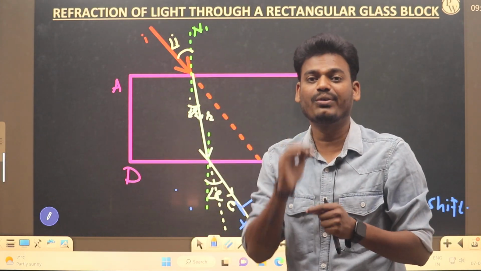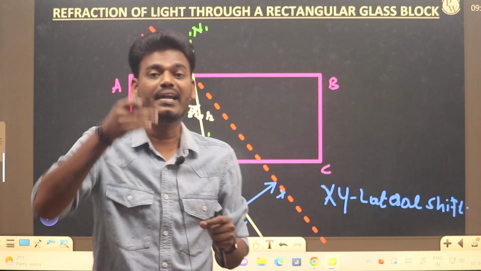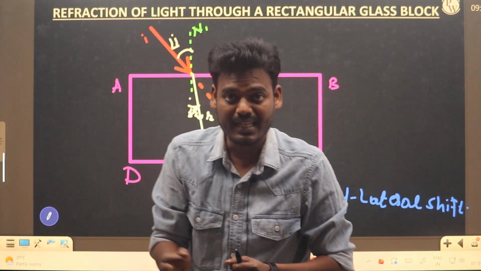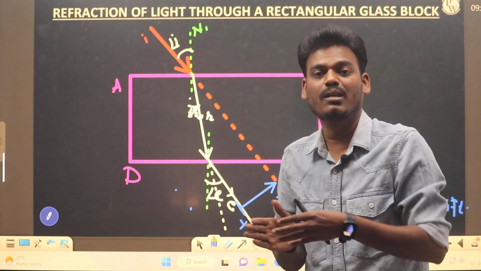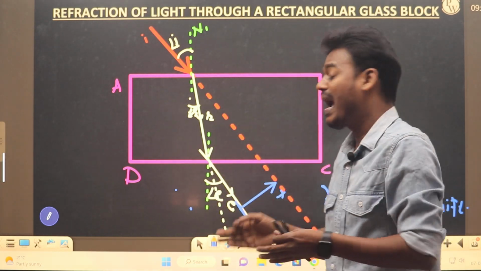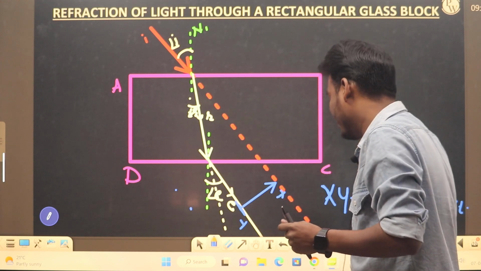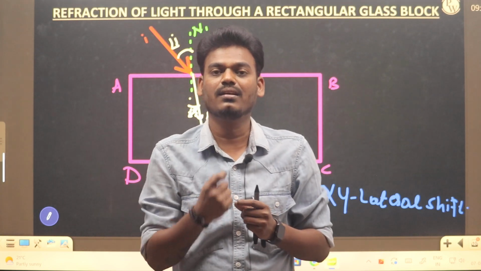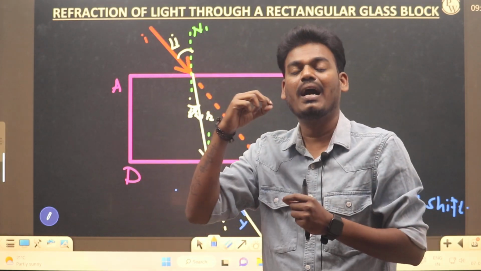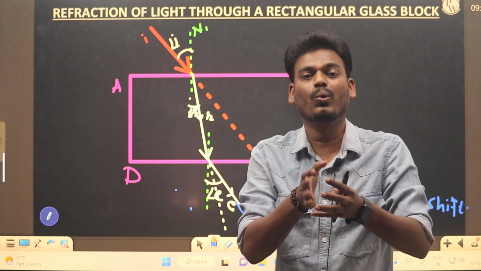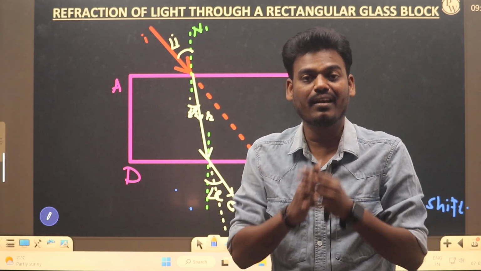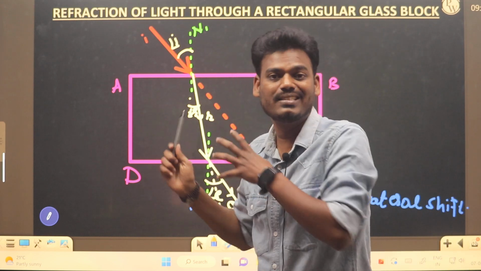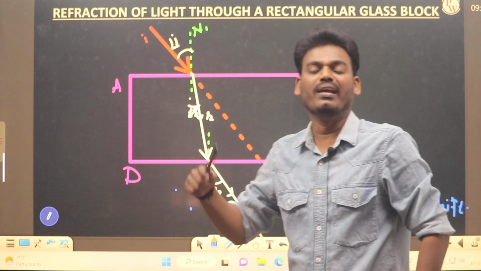There are two types of shift. One is lateral shift, another one is vertical shift. There are a lot of competitive questions based on Snell's law, where Snell's law is used to find critical angle and total internal reflection, and this lateral shift as well as vertical shift, as well as bird view, as well as image from the eyes of a fish. To solve all these competitive level examination questions, first you need to understand the basic concept of refraction of light.